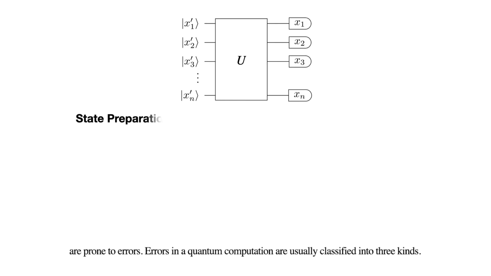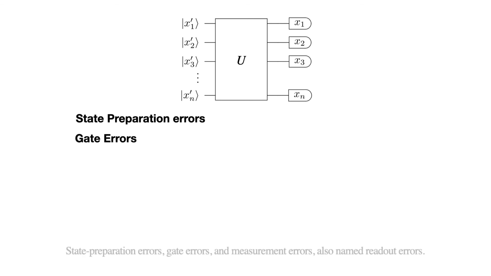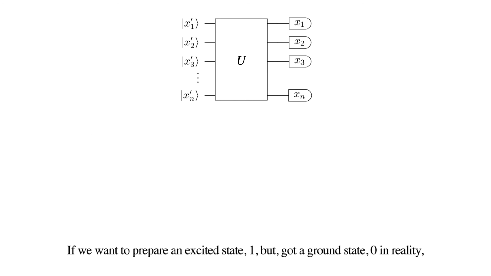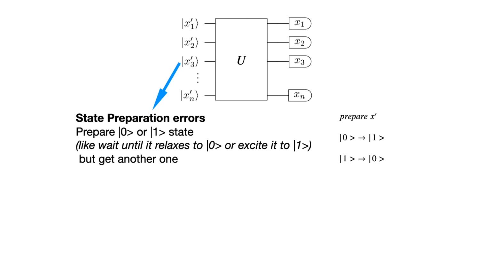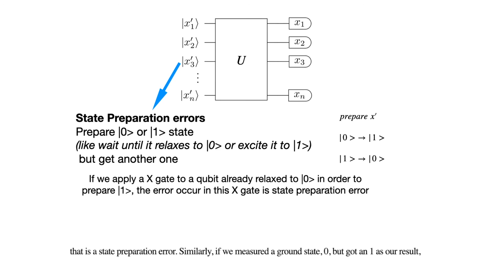Errors in quantum computation are usually classified into 3 kinds: state preparation errors, gate errors, and measurement errors, also named readout errors. If we want to prepare an excited state 1, but got a ground state 0 in reality, that is a state preparation error.